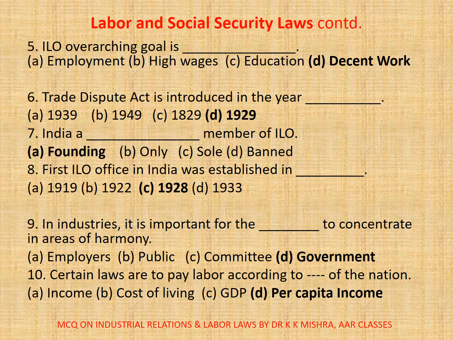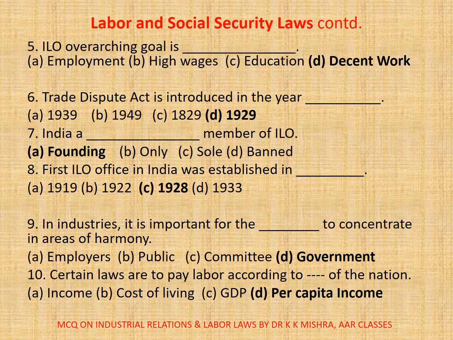Question number 8. First ILO office in India was established in dash. A. 1919, B. 1922, C. 1928, D. 1933. Correct option is C. 1928. Question number 9. In industries, it is important for the dash to concentrate in areas of harmony. A. Employers, B. Public, C. Committee, D. Government. Correct option is D.